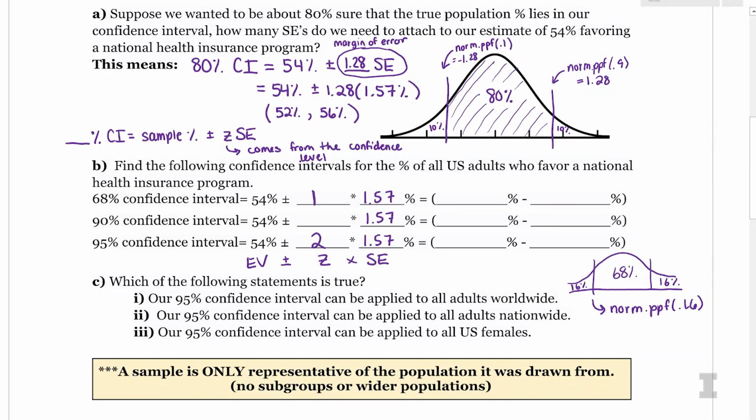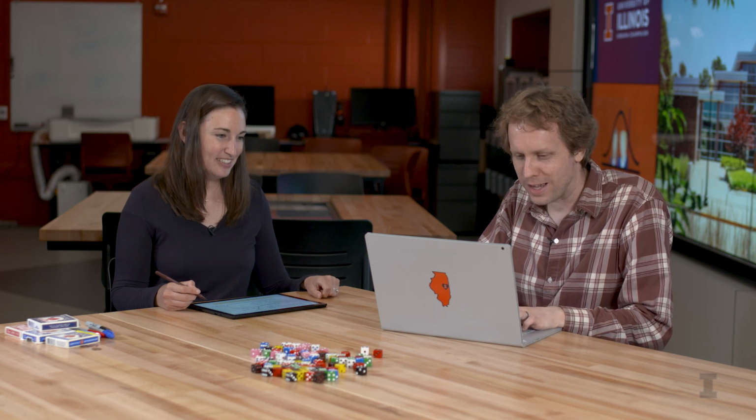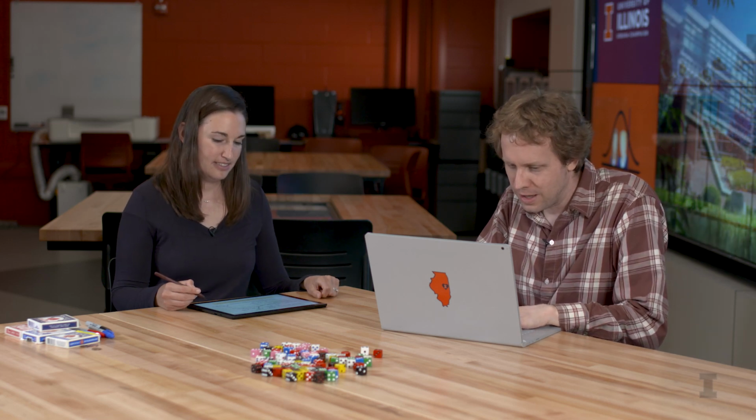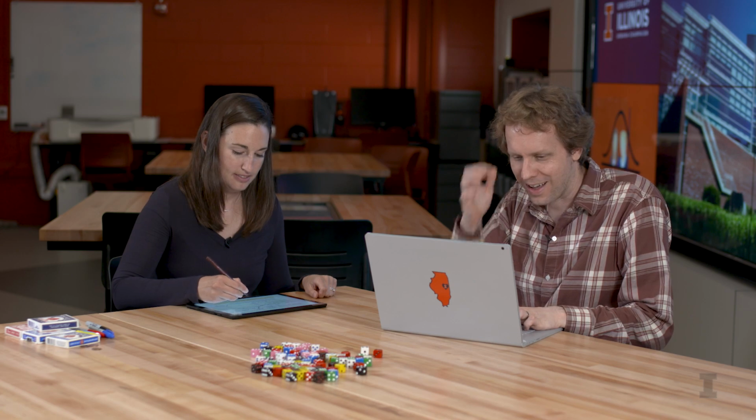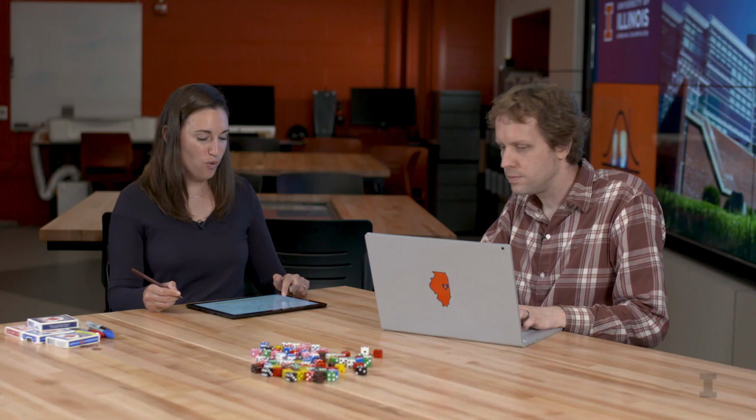So I can go ahead and figure out this range. For the 68% confidence interval, I have 54 minus 1 times 1.57. So 1 times 1.57 is 1.57. So 54 minus 1.57 is 52.43, and then 54 plus 1.57 is 55.57.